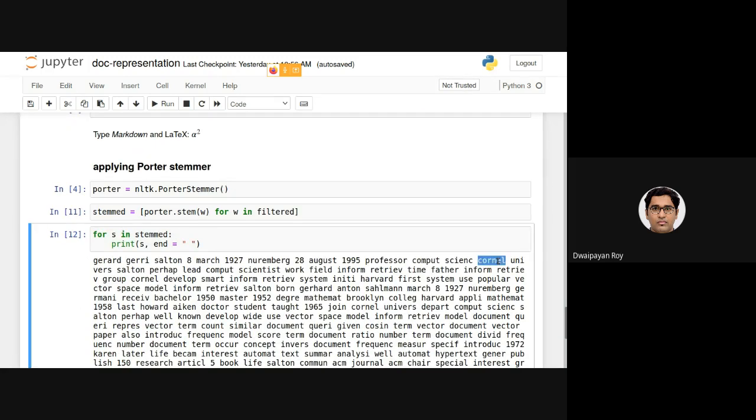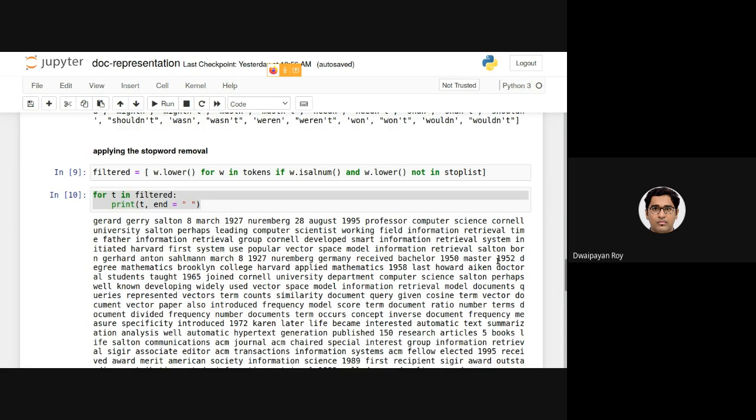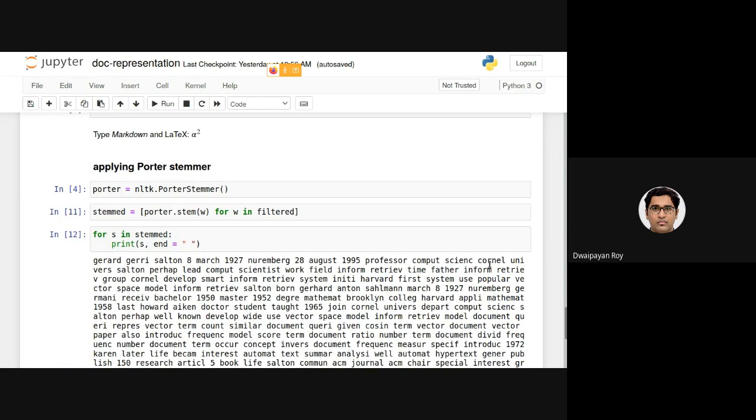Another thing you can see is Cornell, the name of the university, Cornell University, is also transformed. The term Cornell was a named entity, indicating an entity, but as it is an aggressive stemmer, it is also transforming Cornell into something not with the same spelling.